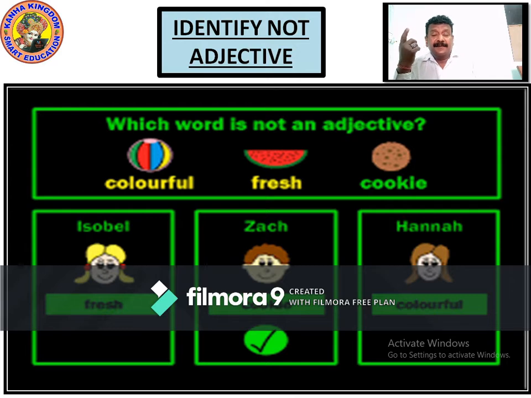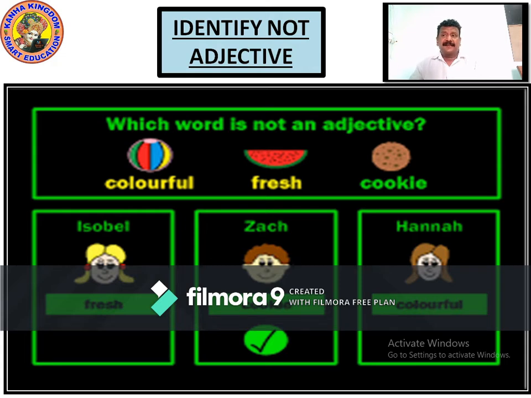Colorful is an adjective. You can say colorful rainbow. You can say fresh watermelon. What else is fresh? Fresh meat, fresh egg. What all comes fresh? Fresh vegetables. You can see fresh is describing. Adjectives are describing. So fresh is a describing word. Colorful pencil, colorful shirt. It's a describing word. What is cookie? Cookie is a noun. So it's not an adjective.